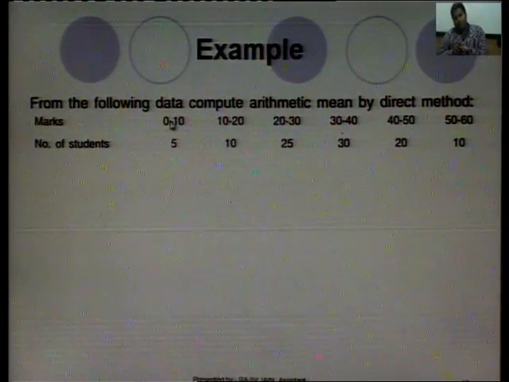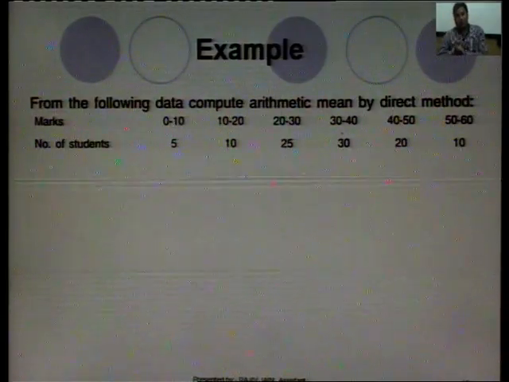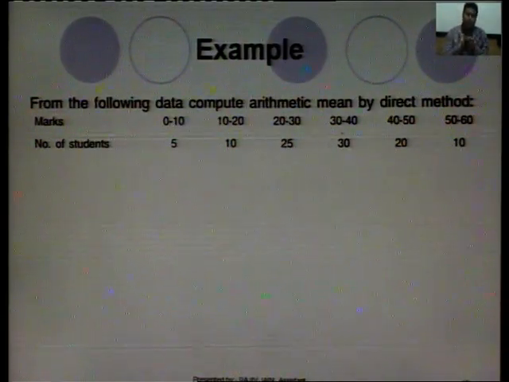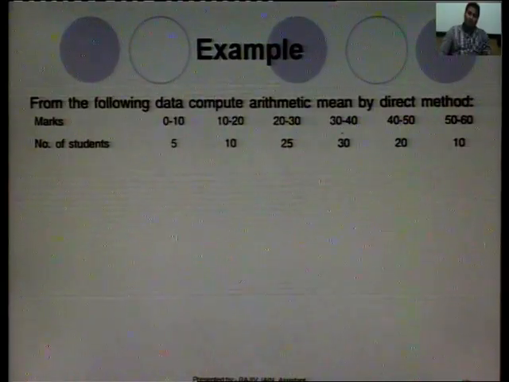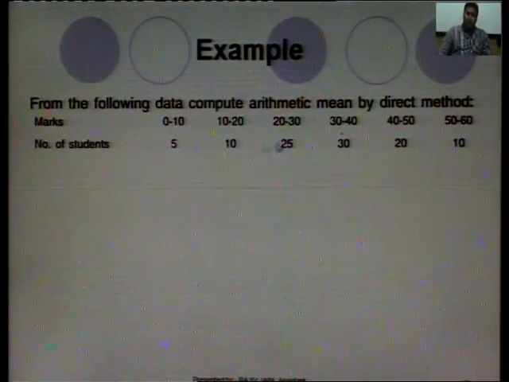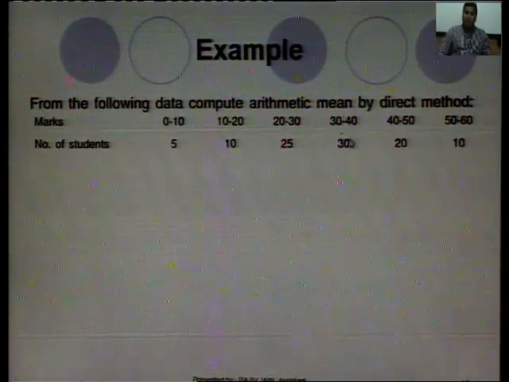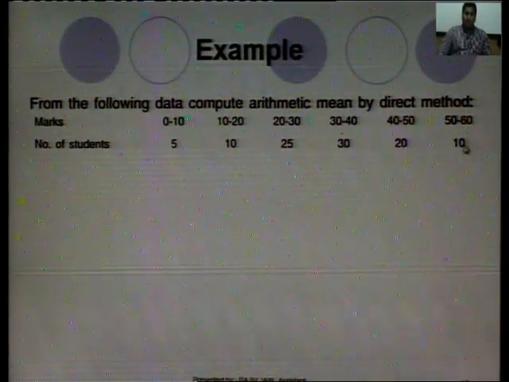If you have included 10 in the first interval, not in the last, then you do the same throughout. If you have included 10 in this interval, then you have to include 20 in this interval, 30 in this interval, 40 in this interval, 50 in this interval, 60 in this interval.